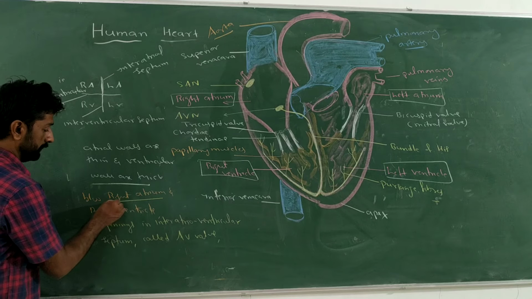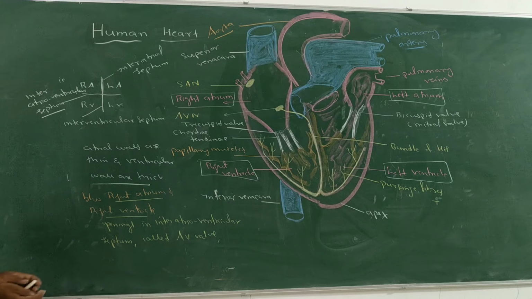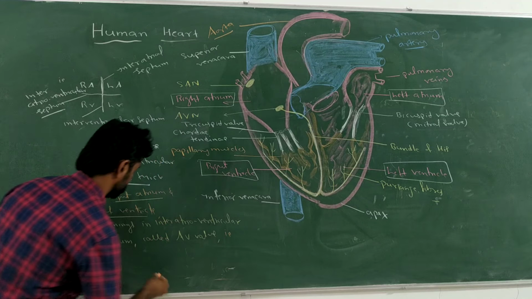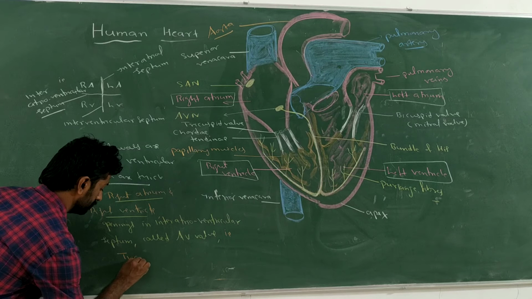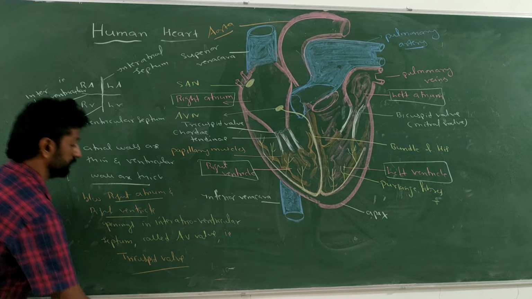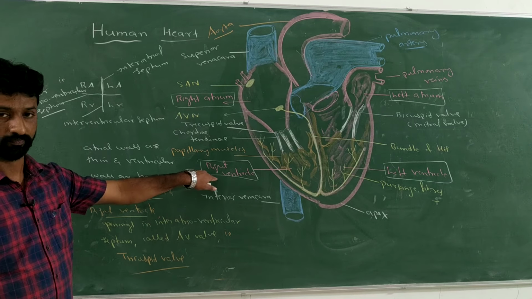When it is present between the right atrium and the right ventricle, as it contains three cusps, it is called the tricuspid valve. Why? Because it has three cusps.